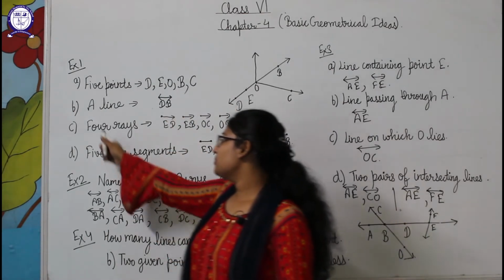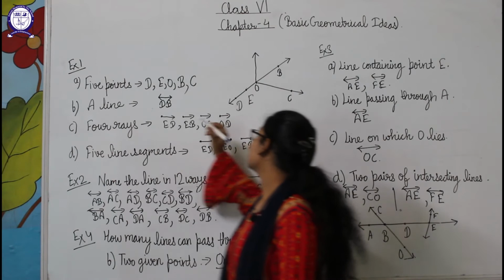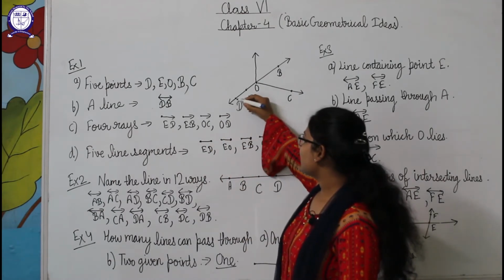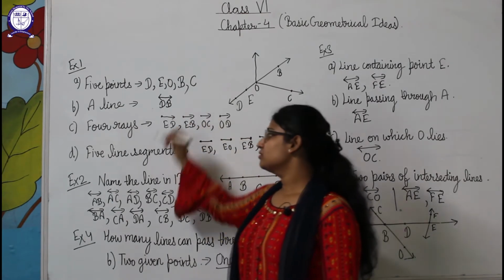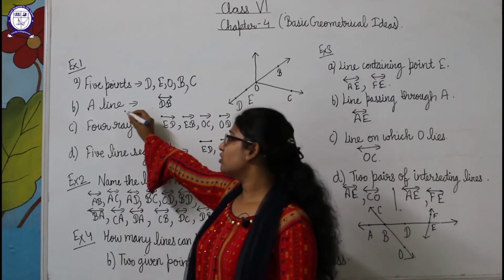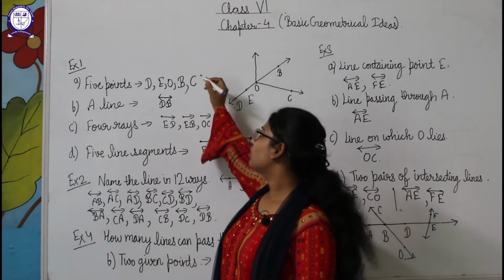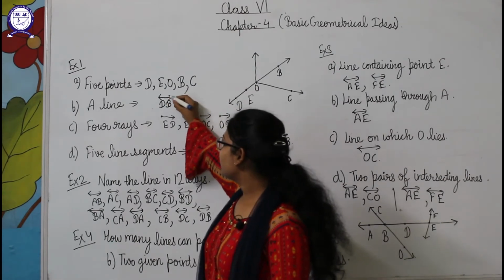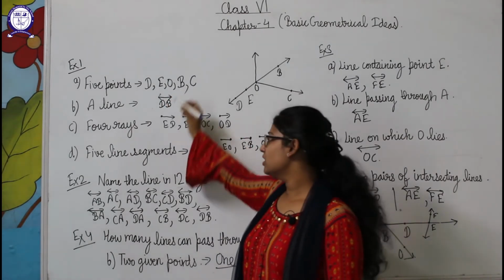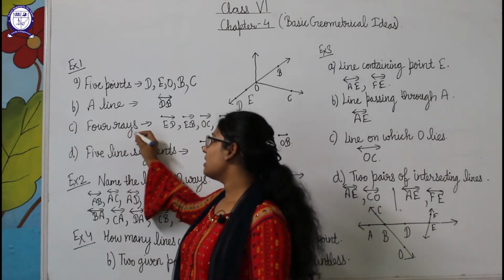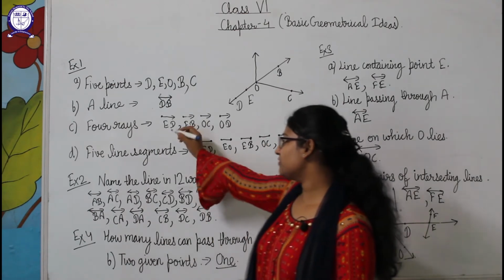Now in part B we have to tell about a line. So we can write DB is a line, and students, to represent a line, we will make a symbol like this, arrows on both sides. Now in part C we have to tell about 4 rays. What is the symbol for a ray?